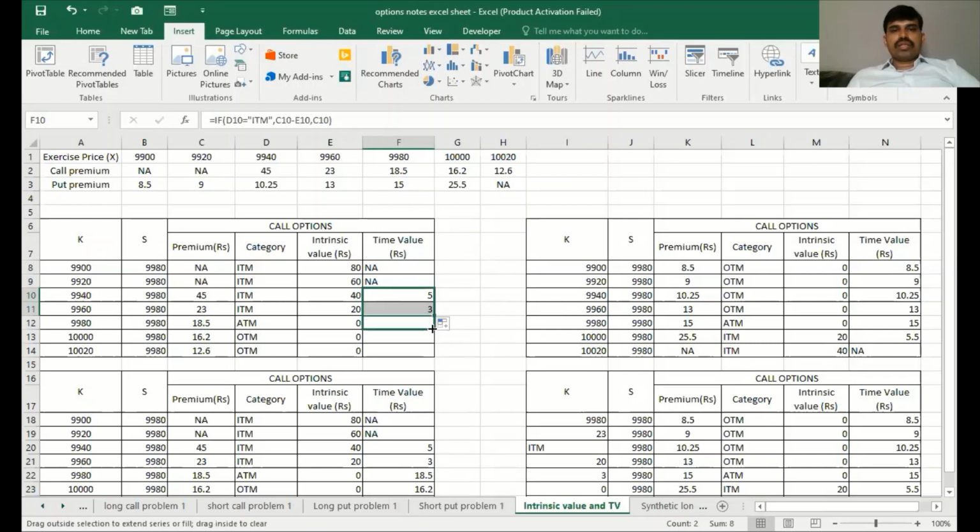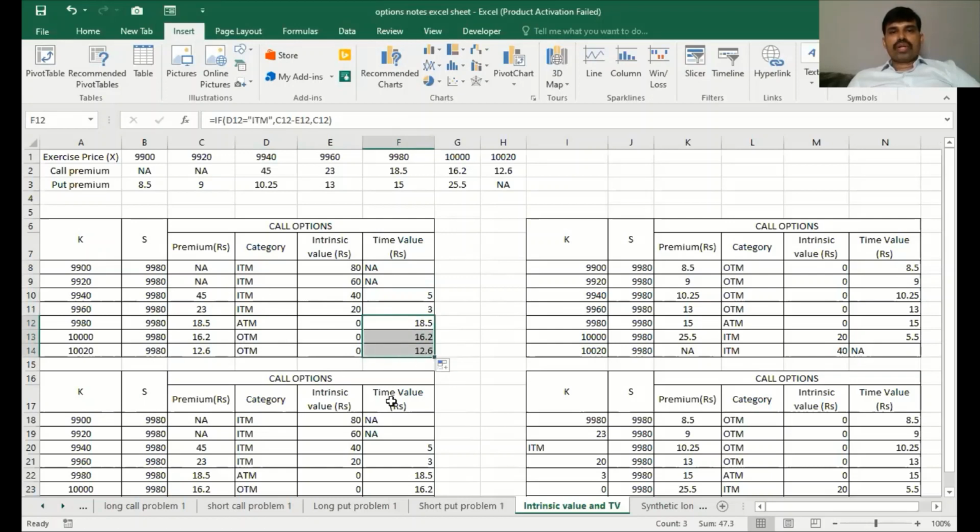When it comes to the third scenario, remember the category is at the money, so the intrinsic value is already 0. So the excess of premium over intrinsic value, which is 18.5 minus 0, is 18.5 only. Similarly, for the next one, 16.2 minus 0 is 16.2, and the third one is 12.6.